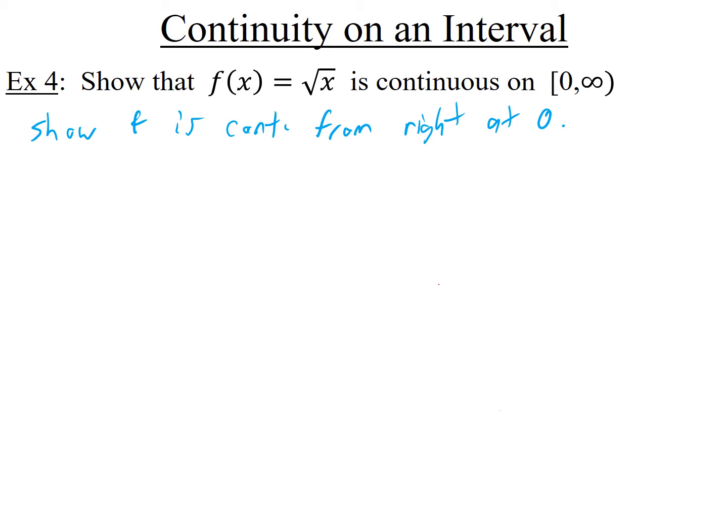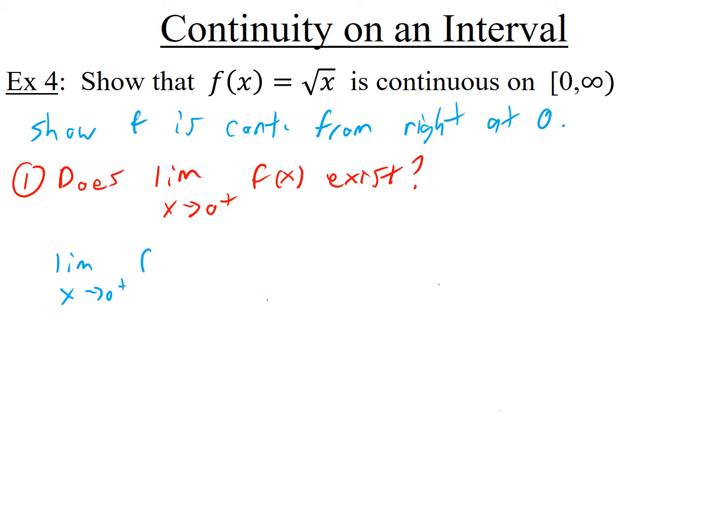I'm going to ask 3 questions. First question is, does the limit exist? Now this limit's going to be a right-hand limit. Limit as x goes to 0 from the right of the function exists. It's a right-hand limit because I want to know if it's continuous from the right. Okay, and the answer is going to be yes. Here's the calculation you do. You do limit as x goes to 0 from the right of the function, which is limit as x goes to 0 from the right of square root of x.